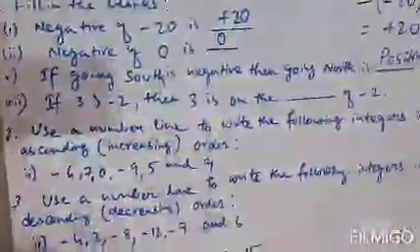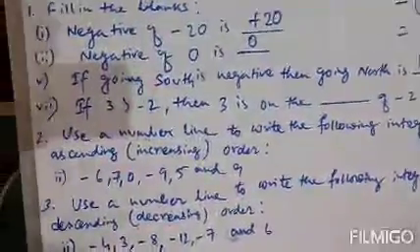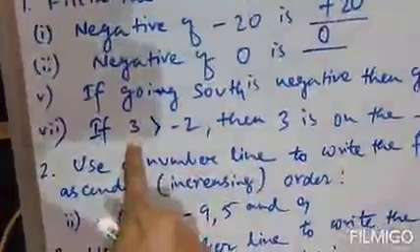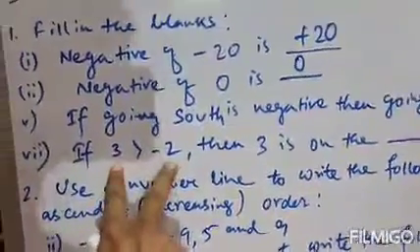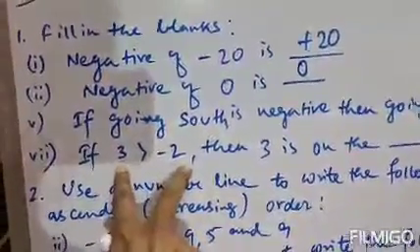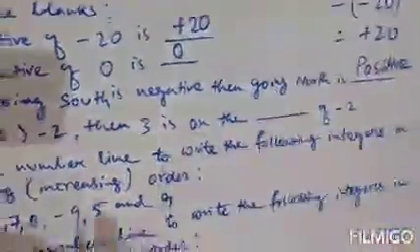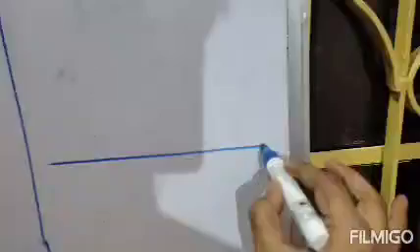Clear? Next, if 3 is greater than minus 2, then 3 is on the dash of minus 2. The question says 3 is greater than minus 2. 3 is a positive integer. Clear? And minus 2 is a negative integer. So 3 is greater than minus 2. To understand this question, let me provide you a number line so you will better understand the question. 3 greater than minus 2. So just try to put it on a number line.